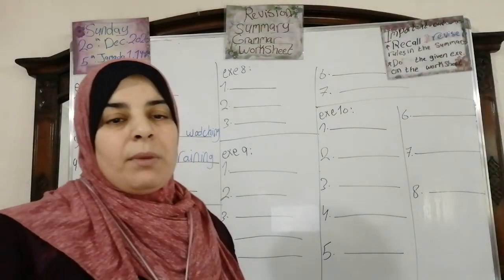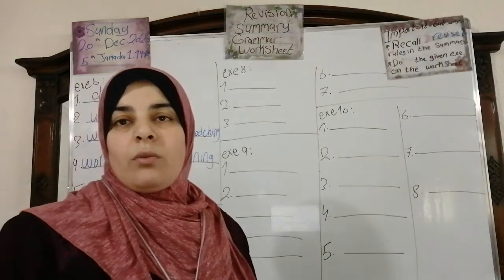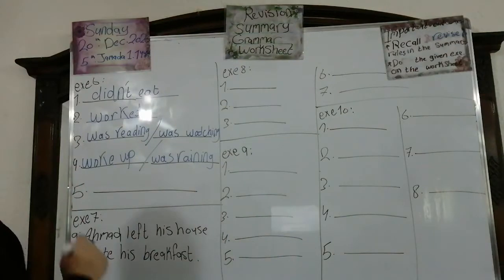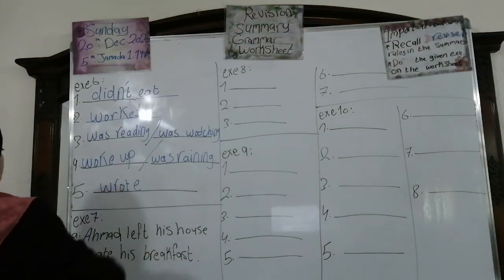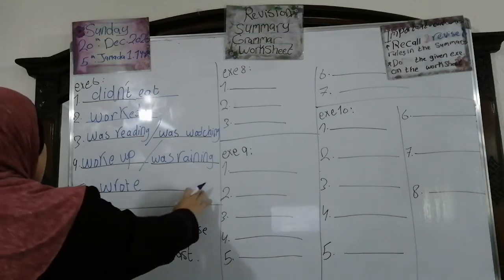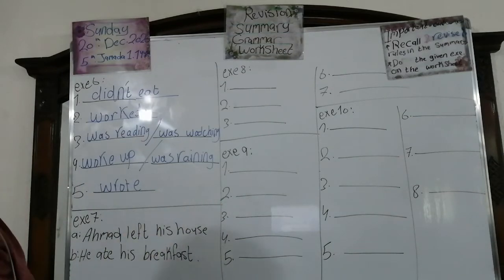Number 5. He an email to his friend last week. What is it? Excellent. He wrote an email because of last week. Okay, he wrote an email to his friend last week.